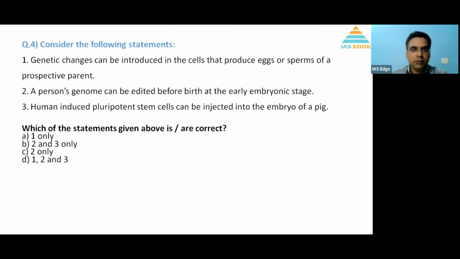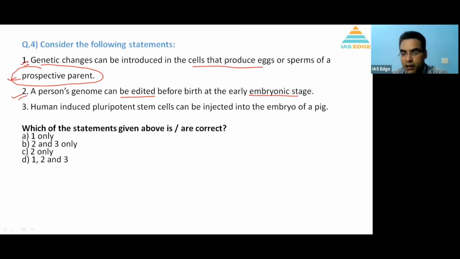Consider the following statements. Genetic changes can be reduced in the cells that produce eggs or sperms of a prospective parent. Yes, biotechnology allows us to bring the genetic changes at the level of sperms and eggs. So 1 is correct. A person's genome can be edited before birth at the early embryonic stage. That is the importance of gene editing.